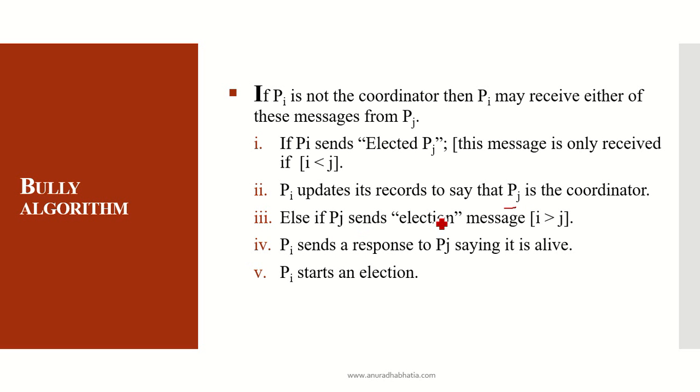Else, if PJ sends an election message, that is I is greater than J, PI sends a response to PJ saying it is alive and PI starts an election. This states that if the process which was isolated or the coordinator which was not responding, if PJ has sent a message that it is elected, but the process which was isolated has a higher priority, with a higher process number, then it is again a part of the election process.